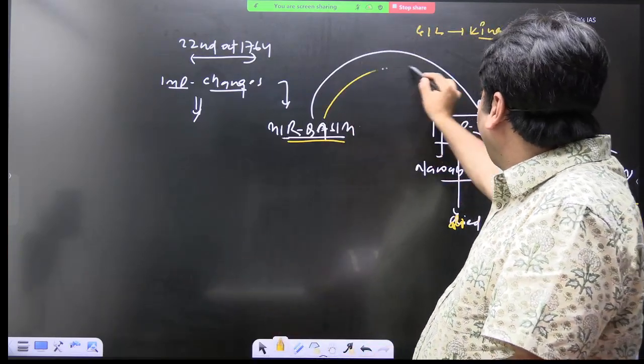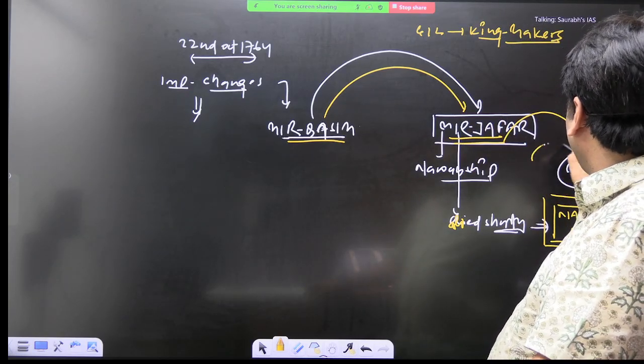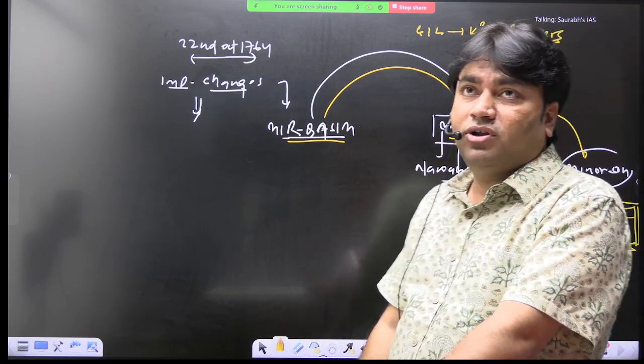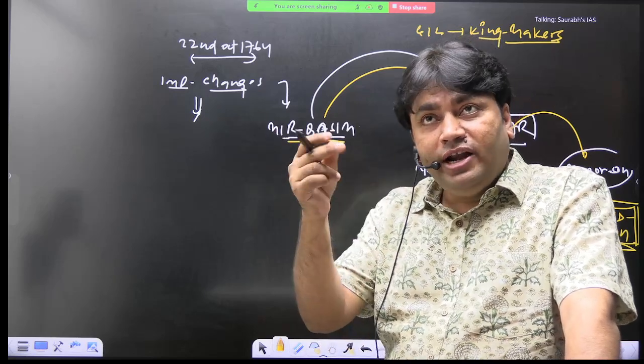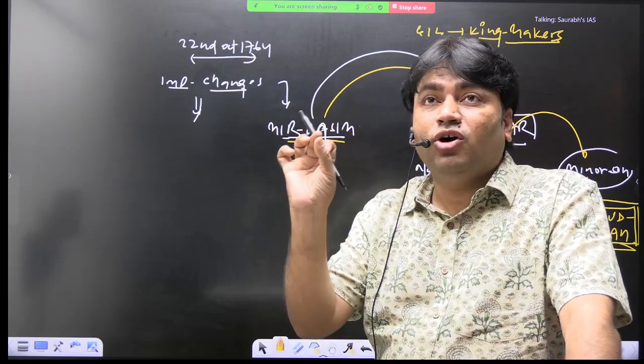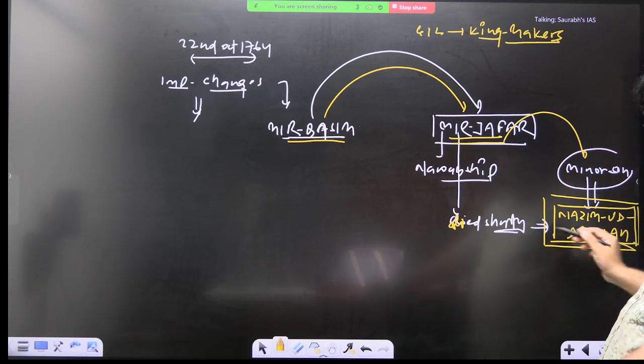Here they have appointed Mir Jafar, but Mir Jafar died soon, and then he was replaced by his minor son, and that is Nazimuddaula. Why this name is important? Nazimuddaula, वहाँ पे एक fact लिख लो. When the Treaty of Allahabad was signed, who was the Bengal Nawab? So the answer is Nazimuddaula. ठीक है ना? So write this.